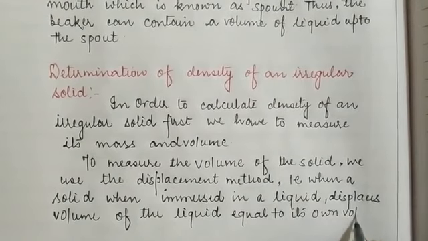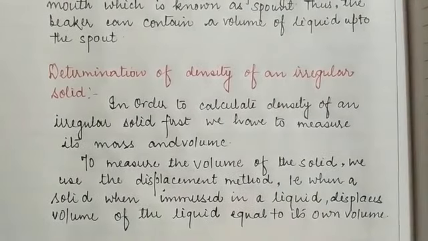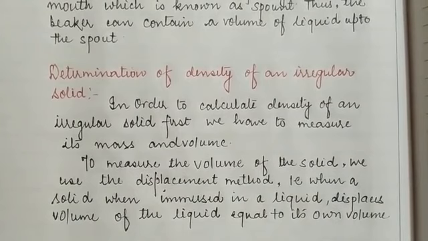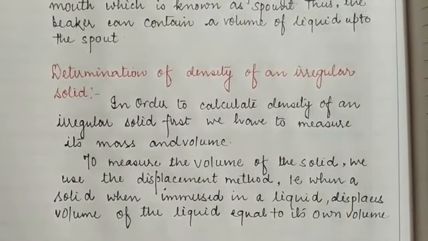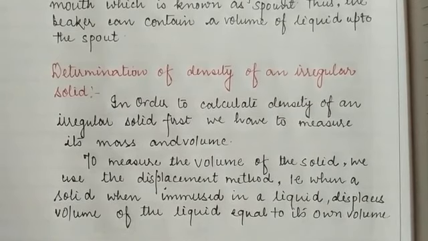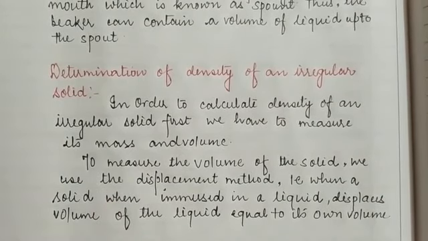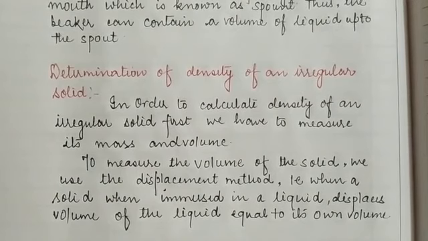This is the displacement method, and it is also known as the Archimedes principle. With the help of this method, we can easily calculate the volume of the irregular solid, and if we have calculated the volume and the mass, then we can apply the formula: density of the solid equals mass per volume.